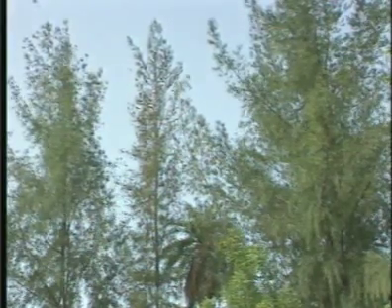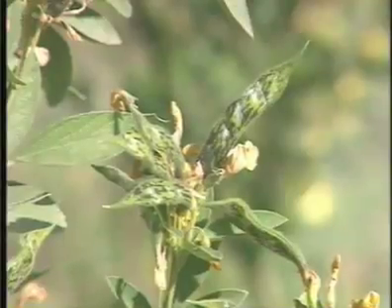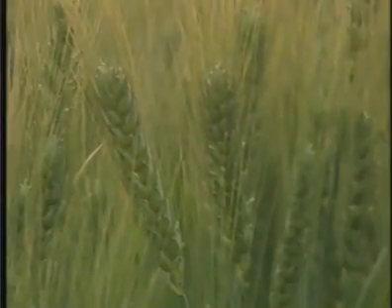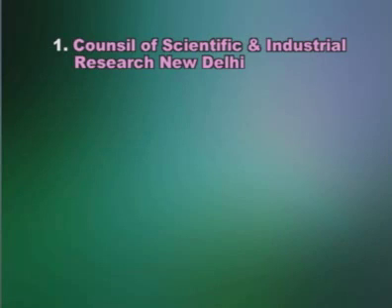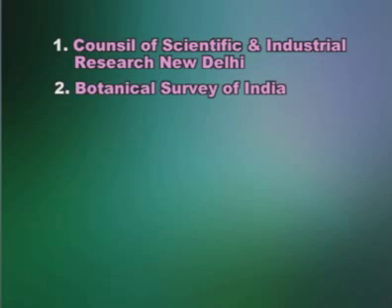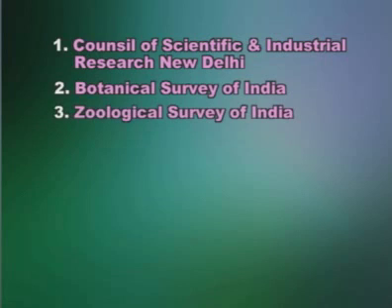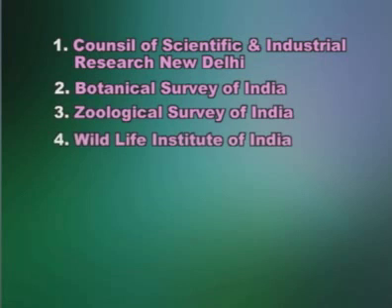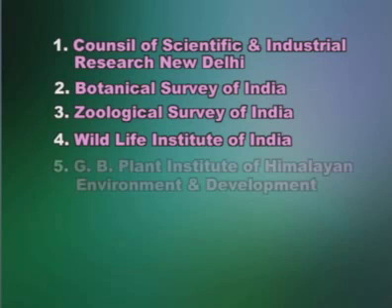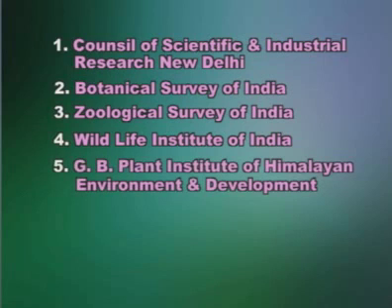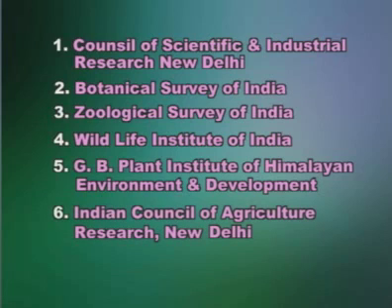At national level, the following organizations are working in India to protect biodiversity: Council of Scientific and Industrial Research, New Delhi, Botanical Survey of India, Zoological Survey of India, Wildlife Institute of India, GB Pant Institute of Himalayan Environment and Development, and Indian Council of Agricultural Research, New Delhi.